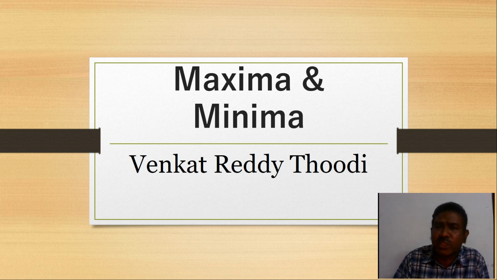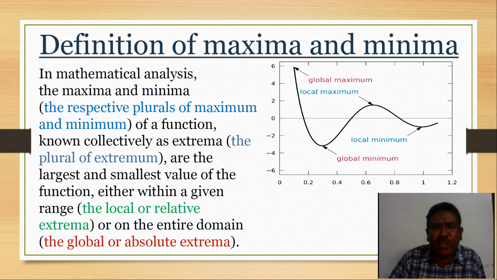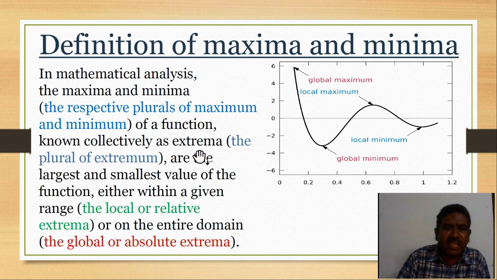There, we obtained the range by using the domain of a function. Here, whatever function is given, by applying the derivative we can find the maximum as well as the minimum value. So maximum and minimum are nothing but, as we have explained, the largest and the smallest value of the function.